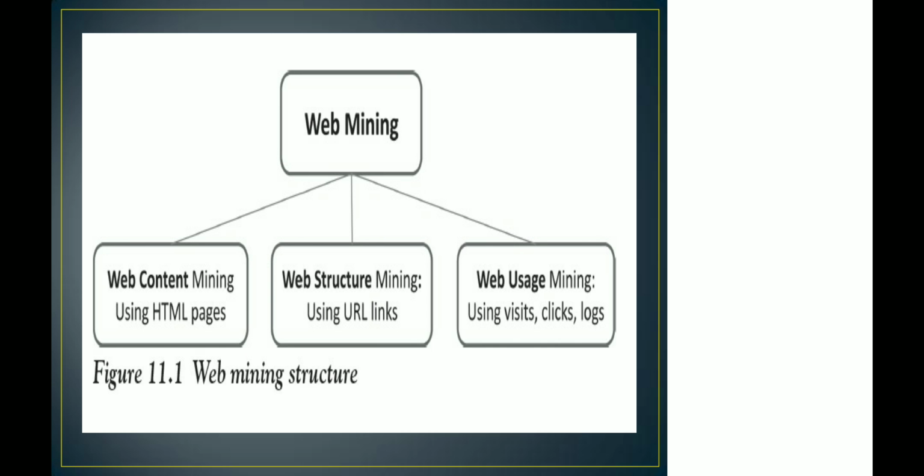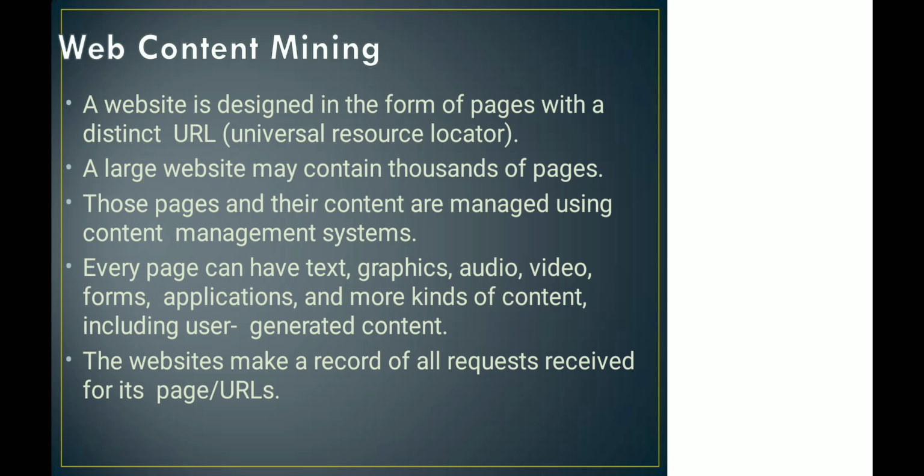So what are the three parts in web mining? Web content mining, that is mining the content of HTML pages, then mining the structures of URLs, then mining the user visits, clicks, and logs. These together form web mining. We will discuss each of them one after the other.